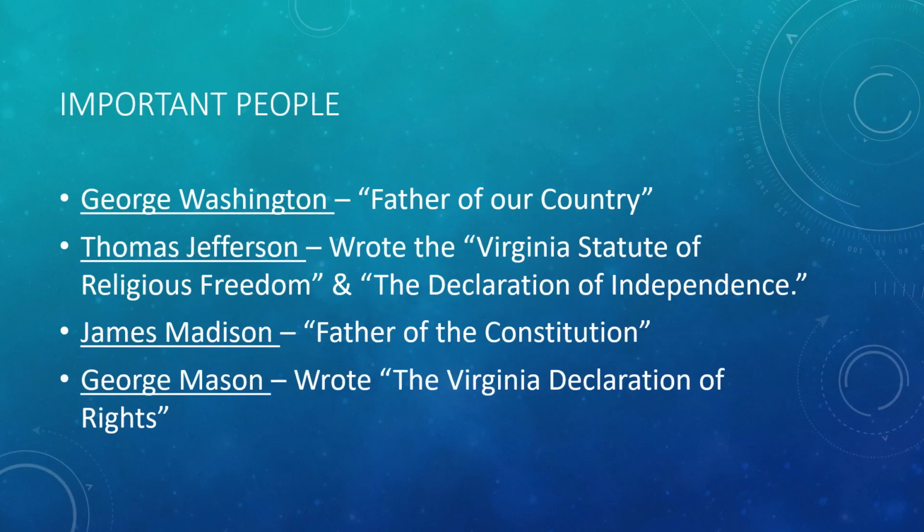So, important people that we've gone over so far have been George Washington, who's known as the father of our country. He was the commander-in-chief of the Continental Army, and he was the first president, which is why he's known as the father of our country. Thomas Jefferson, who wrote the Virginia Statute of Religious Freedom and the even more well-known Declaration of Independence. He was the third president.